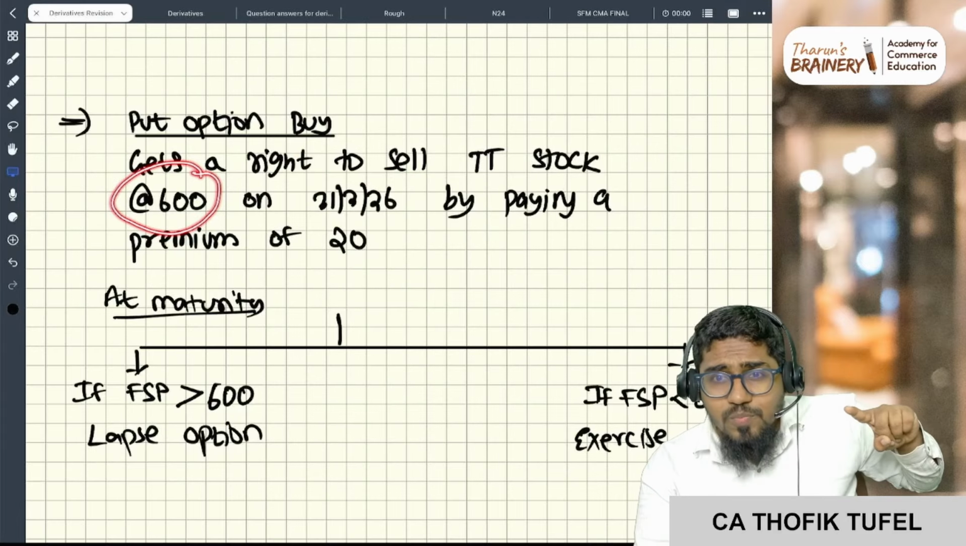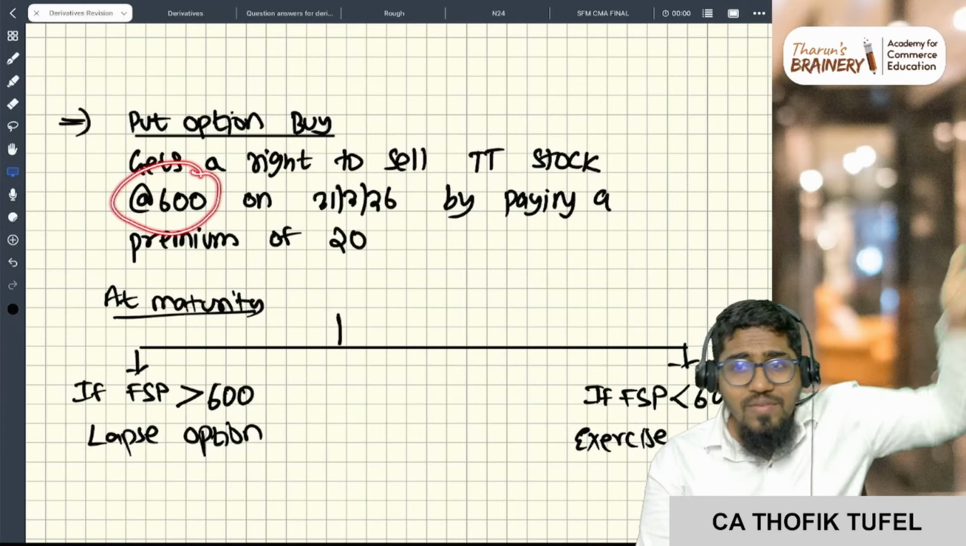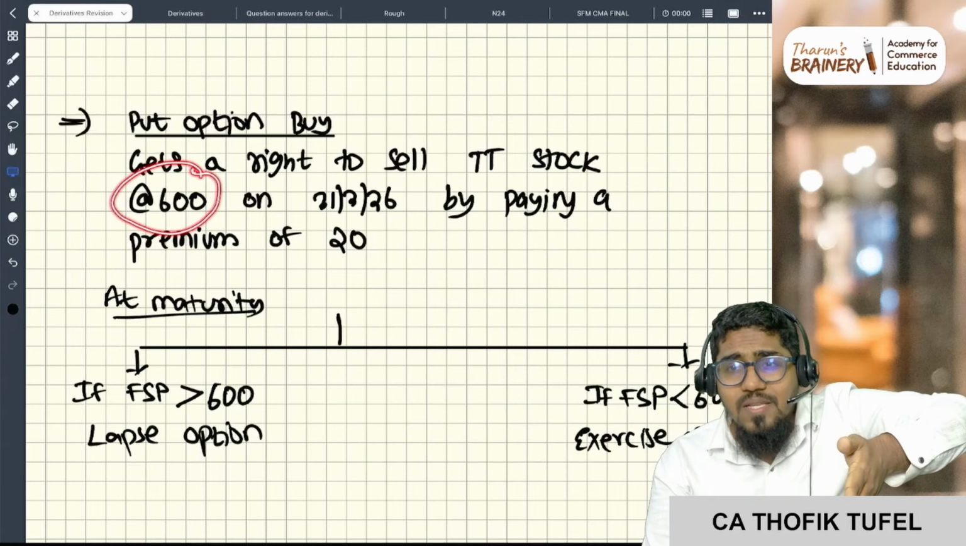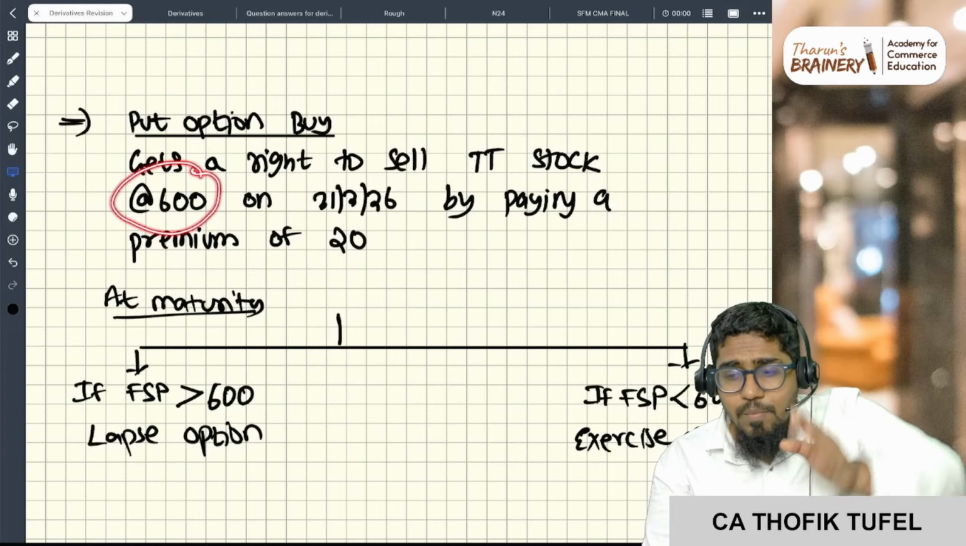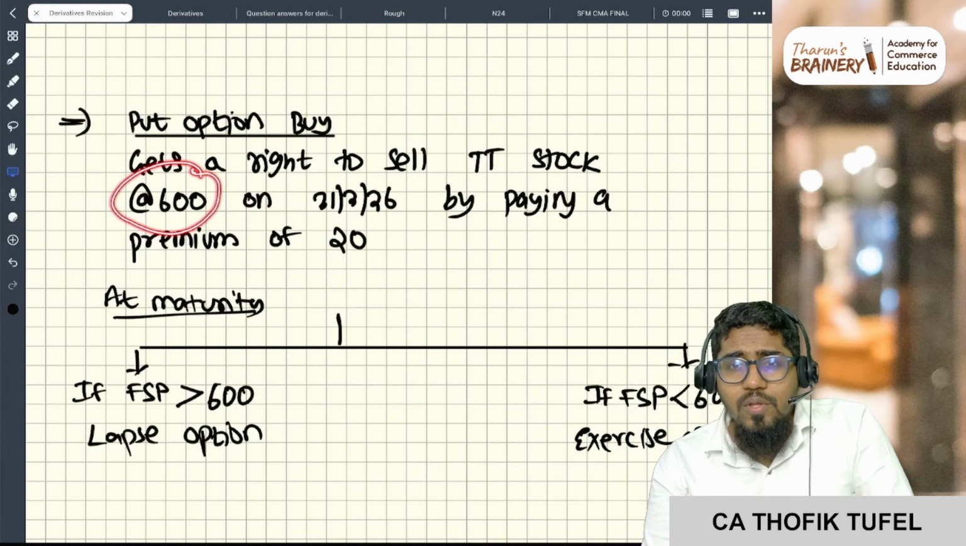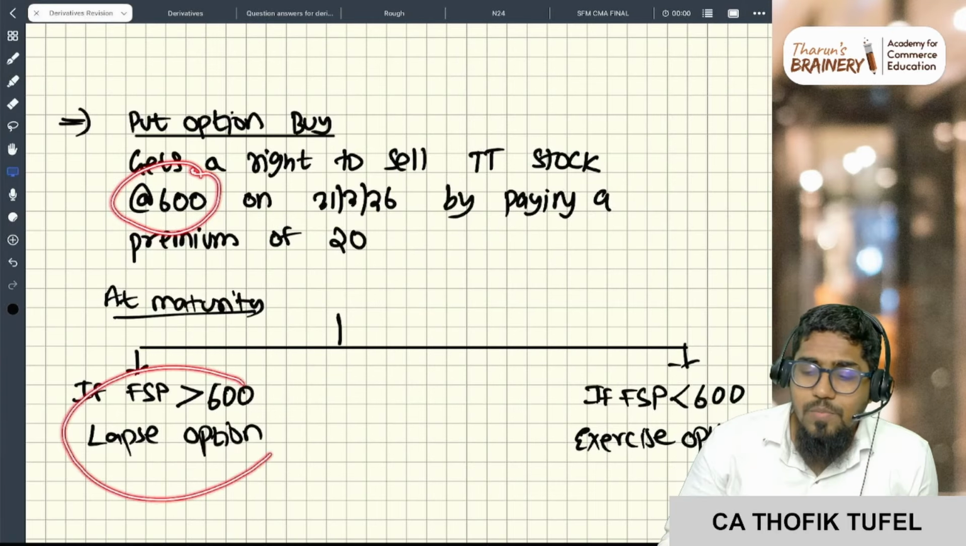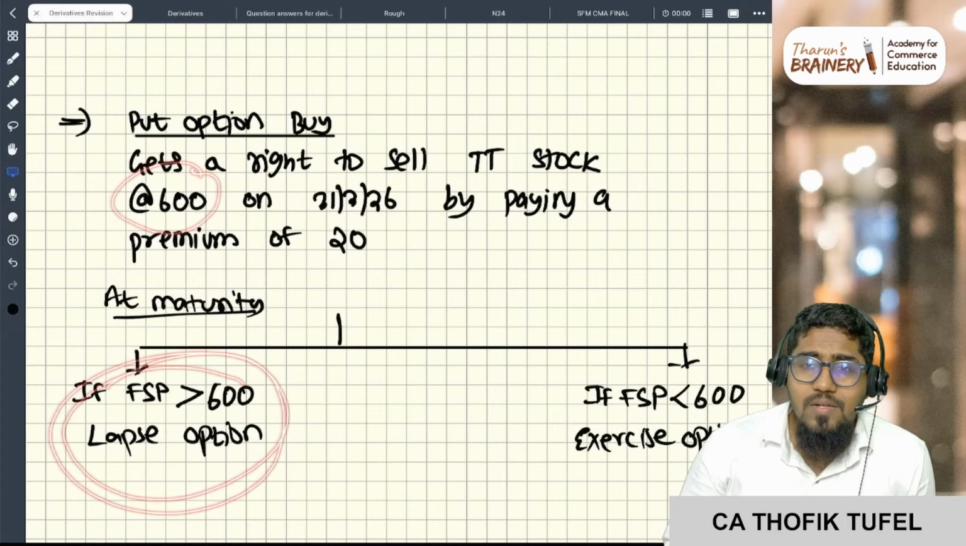But if my future spot price is more than 600, I will sell in the market, right? I will lapse. Let's say it is 700. Then I will not exercise the option because my right is only for 600. I will go into the market and sell for 700. So I will lapse this option. I will say I don't want to sell at 600.